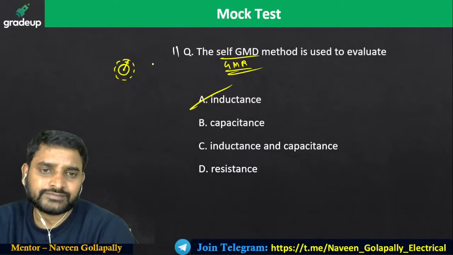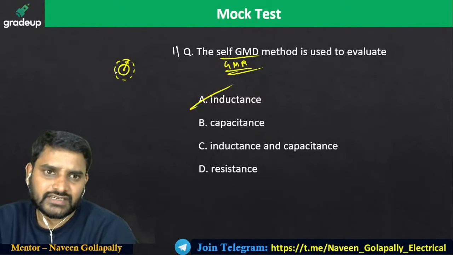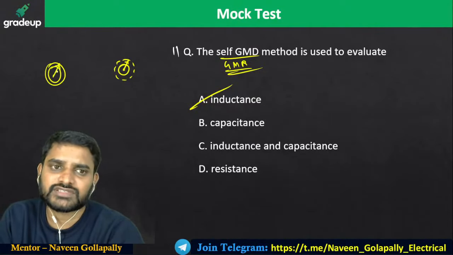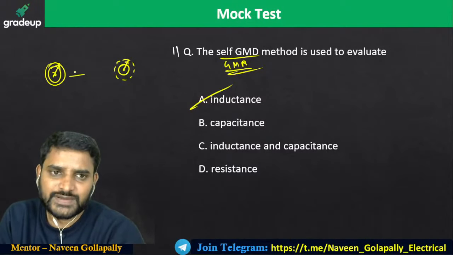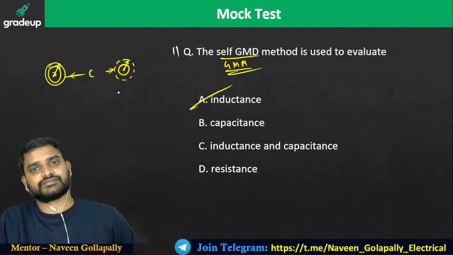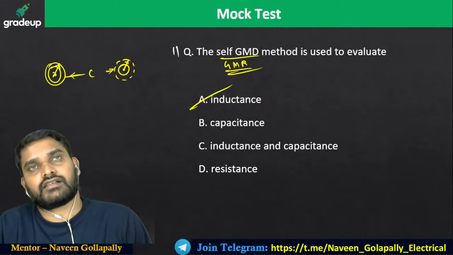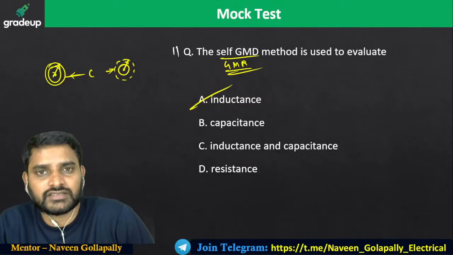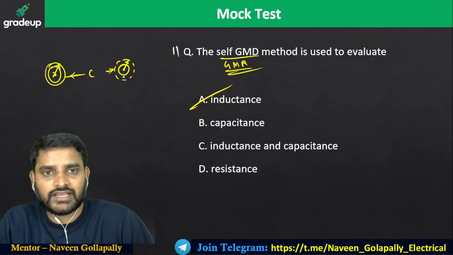Now tell me, I have a transmission line here. Now I have one more transmission line here. So this radius, the effective radius, is also going to change. Now can't you expect the capacitance between them to be affected? Will it affect the capacitance or not? You think about this one.